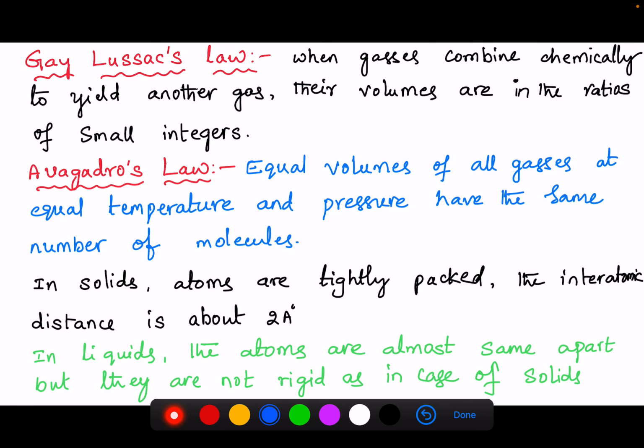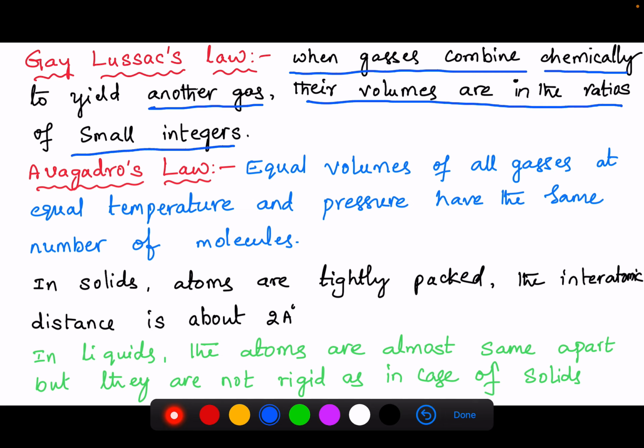Next, I am going to discuss Gay-Lussac's law. Gay-Lussac's law says that when gases combine chemically to yield another gas, their volumes are in the ratios of small integers.